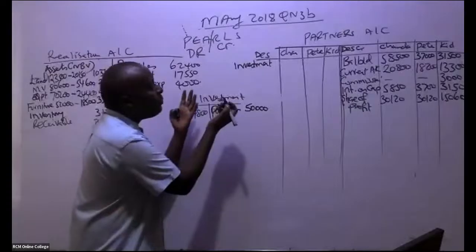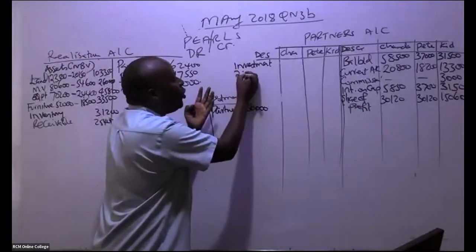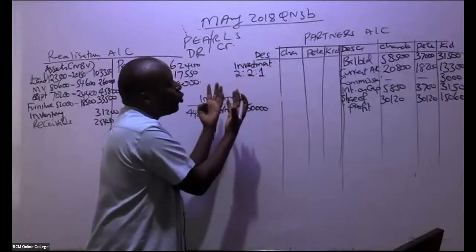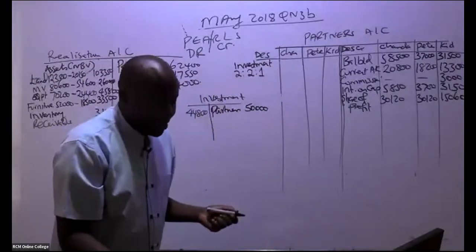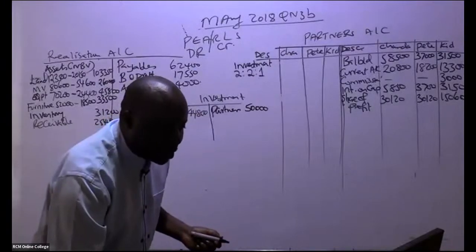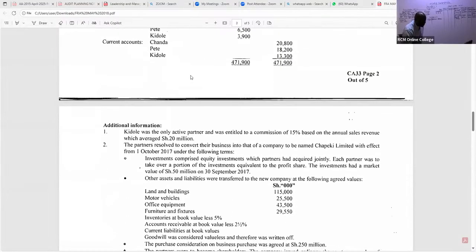So for this investment, remember they have told us they are going to apportion it using their normal ratio of 2:2:1. If you look at this particular investment, they have told us investments comprised equity investments which partners had acquired jointly. Each partner was to take over a portion of the investments equivalent to the profit share. The investments had a value of 50 million. Most importantly, they were to take over a portion of the investments equivalent to the profit share.